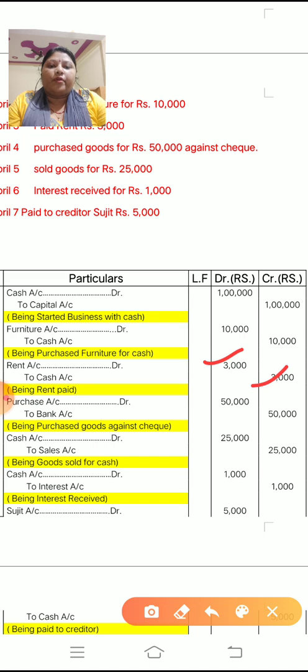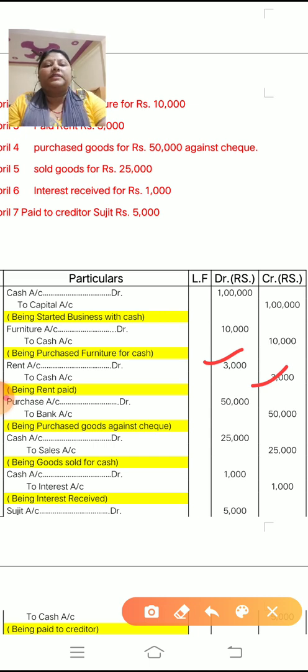Next is April 4. Purchased goods for rupees 50,000 against check. Here purchased goods. So children, what is coming in? Goods. Goods means those in which we deal in the business. Now for goods you have to pass the journal entry in purchase. If you are purchasing furniture, machinery, any asset, then you can write the name of the asset. But here, purchased goods or sold goods, so for this you have to pass the journal entry in the purchase form or sales form.